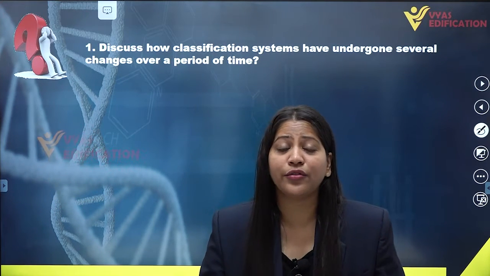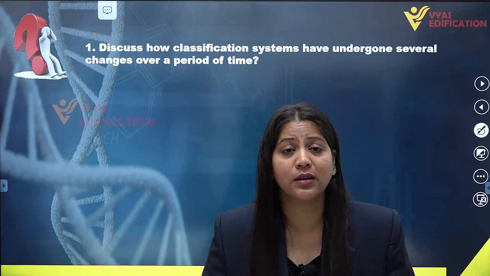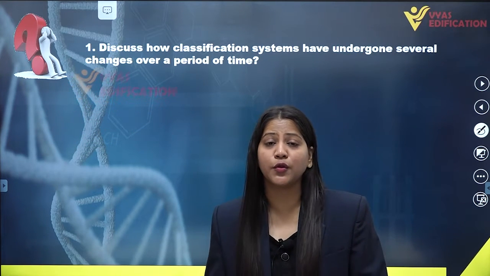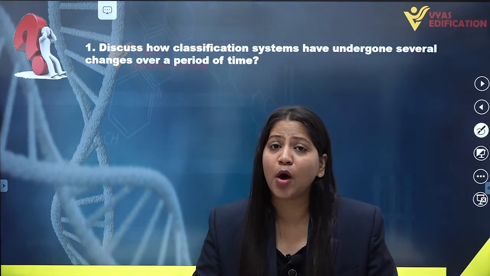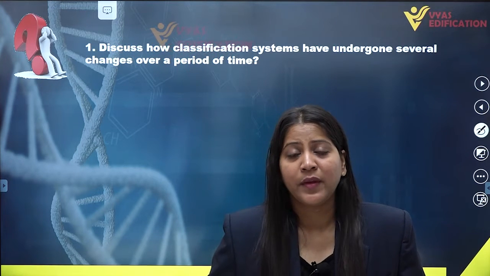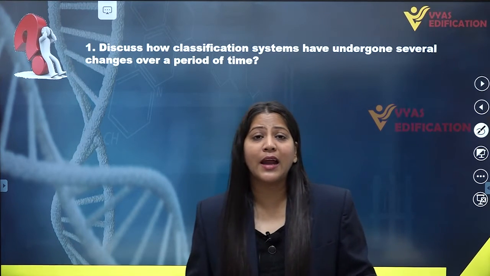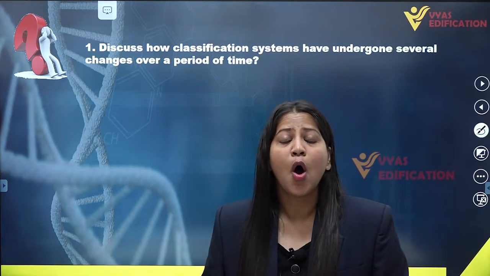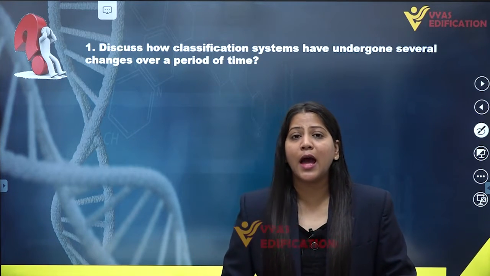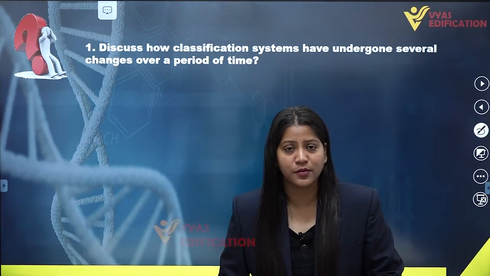This two kingdom system was also failed because it could not differentiate between multicellular and unicellular organisms, and also could not differentiate between eukaryotic and prokaryotic organisms.